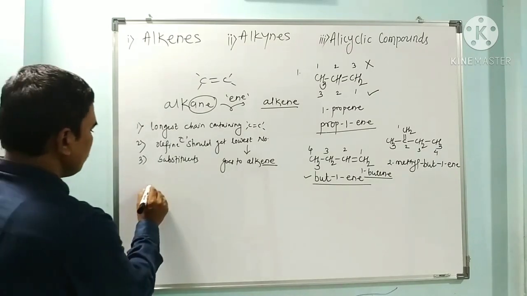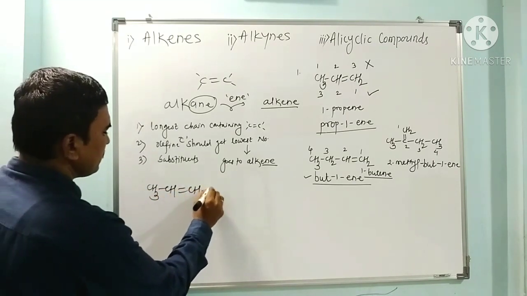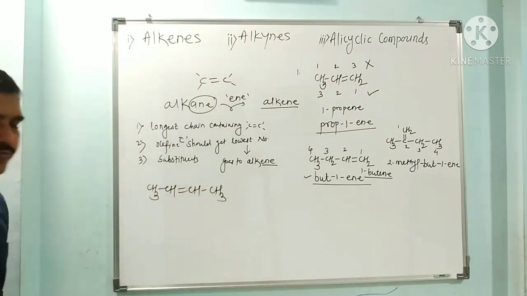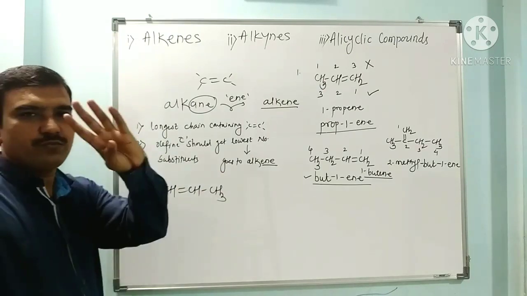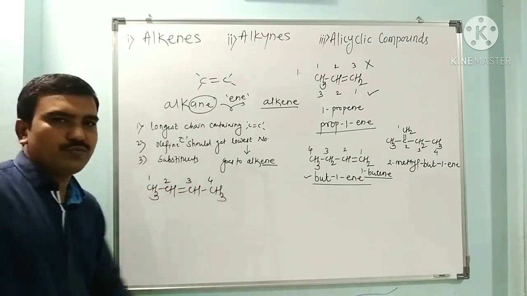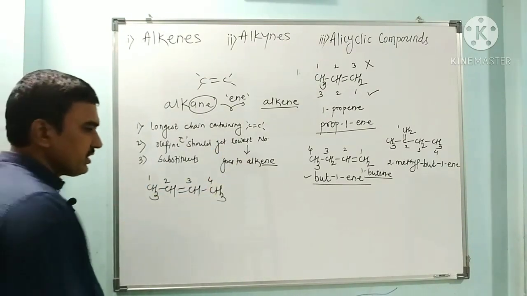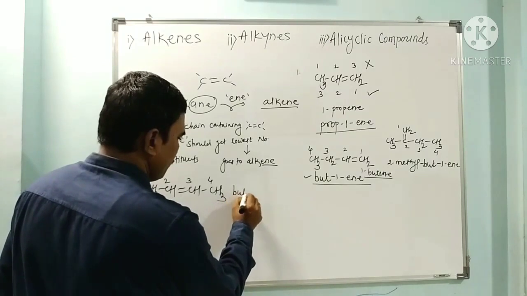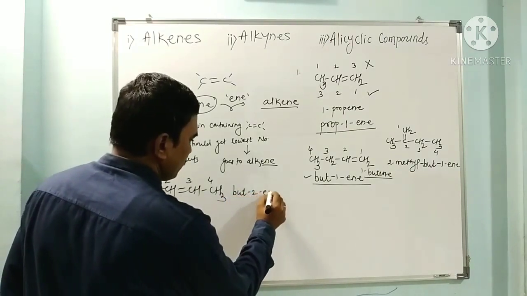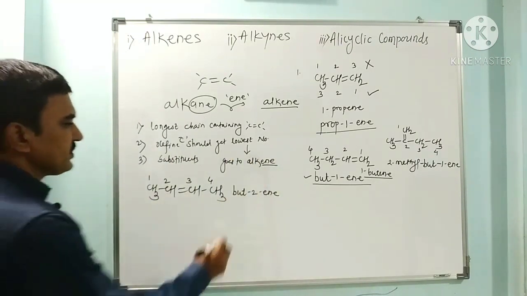Now the next example, CH3 CH double bond CH CH3. How many carbons here? 1, 2, 3, 4. 4 carbons means it is butene. The double bond started from the second carbon, so it is but-2-ene.